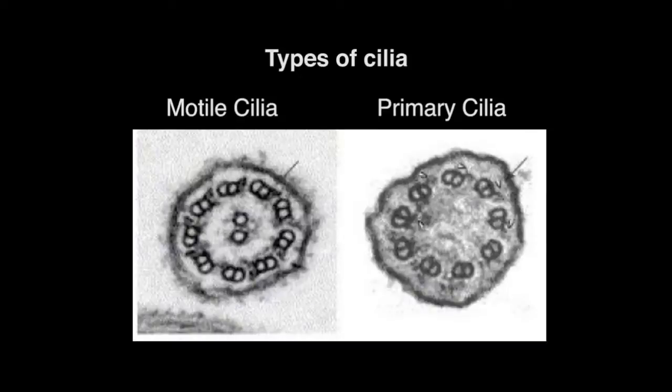Cilia fall in two categories, motile and non-motile. They differ in their structure. Unlike motile cilia, primary cilia have a 9+0 microtubule structure and lack the key elements required for ciliary motility, such as the central pair of microtubules, the radial spokes, and the outer and inner dynein arms that power microtubule sliding.